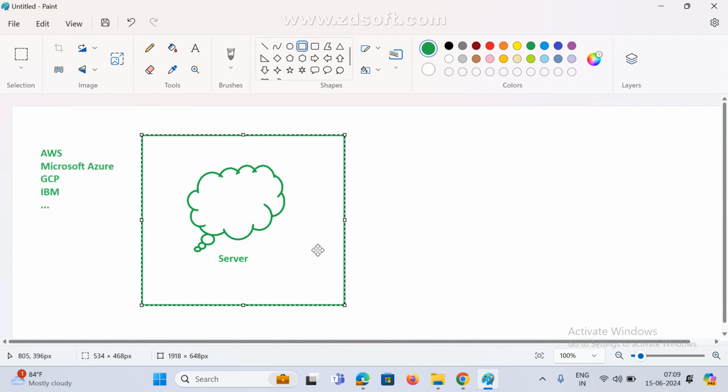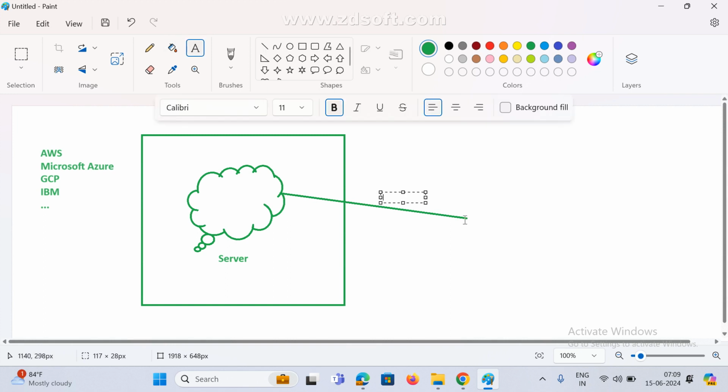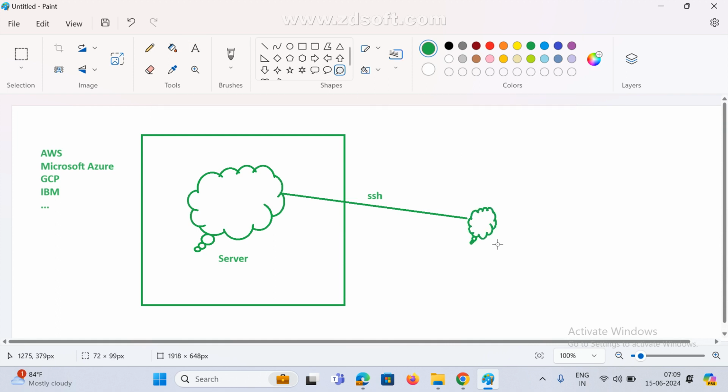There is some architecture, which we'll see in coming classes. If you want to access it, we mostly connect via SSH, like how we connect in Ansible. This is very simple: I am sitting here, and with the help of SSH we connect and access the server.